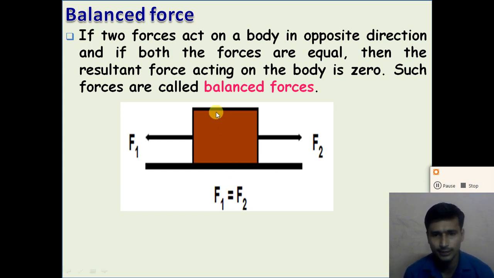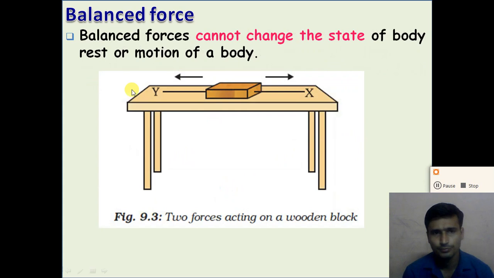So look at this picture. If you consider these blocks, and two equal forces F1 and F2 are applied in the opposite direction, right, the resultant force acting on the object is zero, and such a force is known as the balanced force, right? So now, balanced forces cannot change the state of rest or the motion of the body.